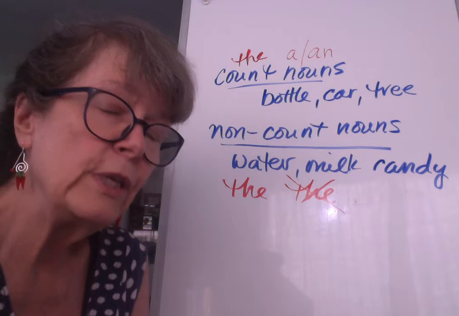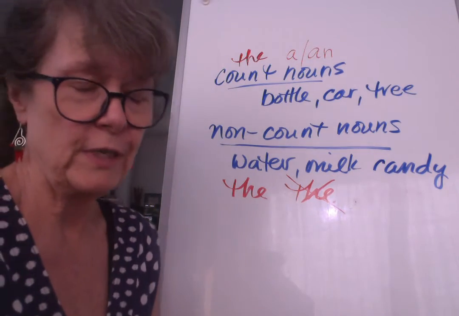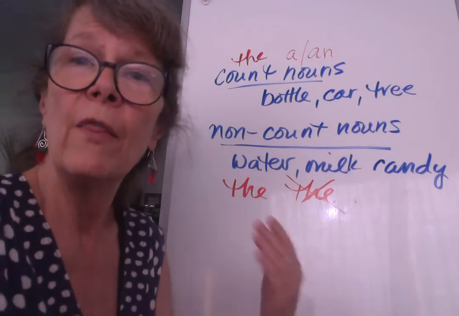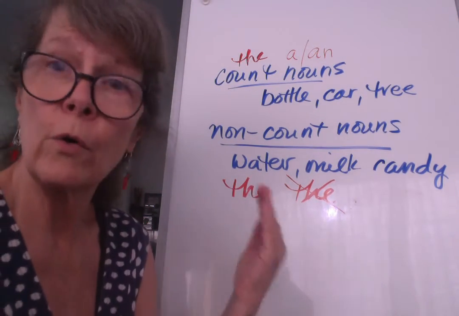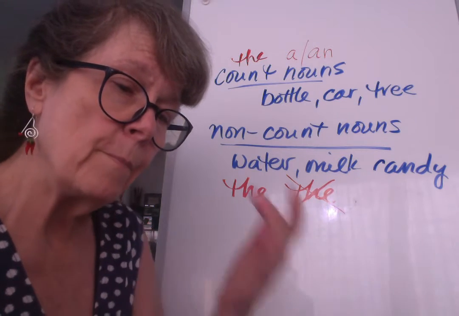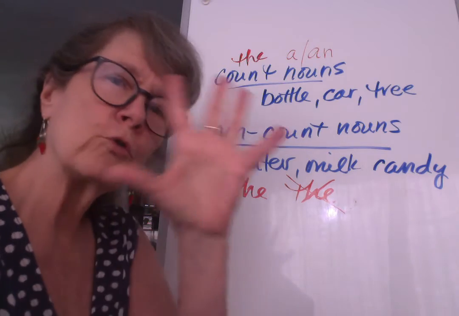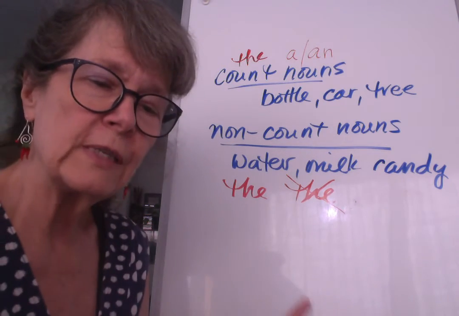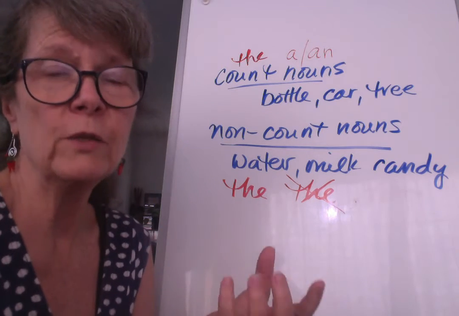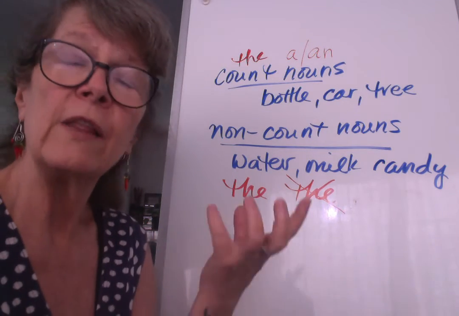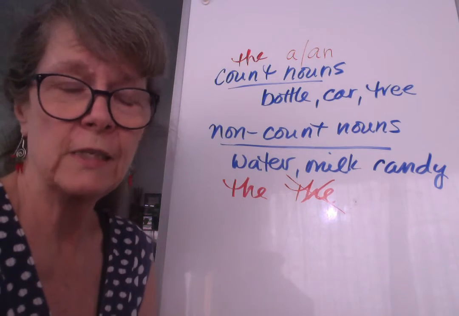We don't use the before specific names of countries, I should say. So we don't say the Italy or the Mexico. We just say Mexico or Italy. But we do if it is a specific group of countries or places. The Netherlands. We don't say Netherlands, we say the Netherlands. We say the Dominican Republic. We say the United States.